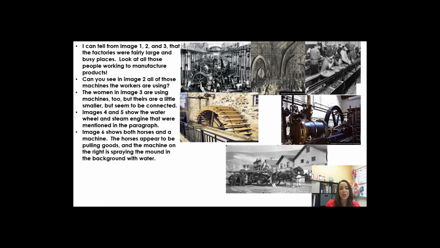Image 6 shows both horses and a machine. The horses appear to be pulling goods, and the machine on the right is spraying the mound in the background with water. These pictures give me some ideas that I think will help me summarize when I go back to the text.